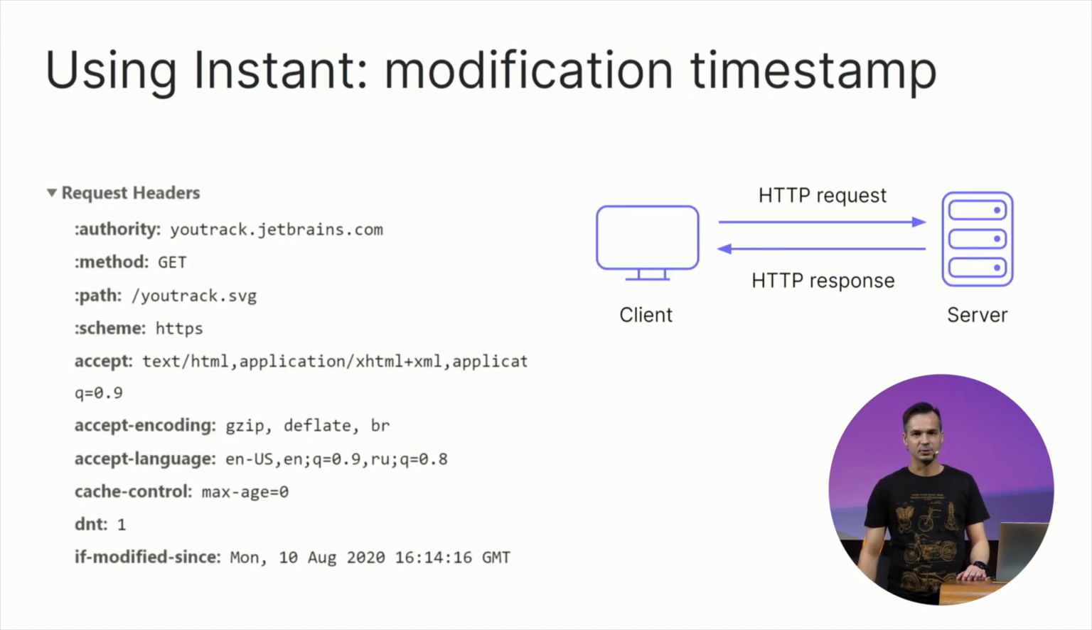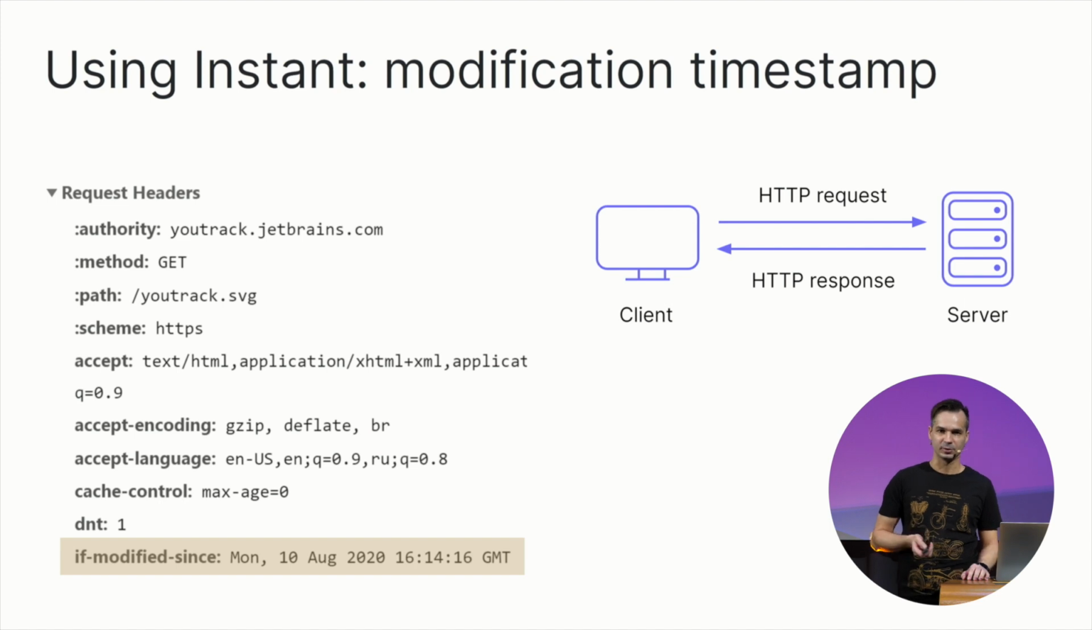Then instant can be used to represent a moment in the past, for example, a modification timestamp. Suppose that you're implementing an HTTP server that services client HTTP requests. A client makes a request for a resource. When it already has that resource in its local cache, it doesn't want to download that resource again if it has not changed since the last time. So in order to do that, the client passes an If-Modified-Since HTTP header with the timestamp of the last resource modification known to the client.